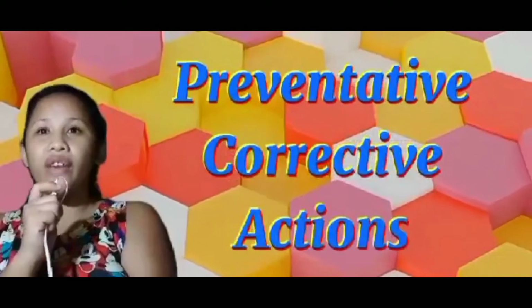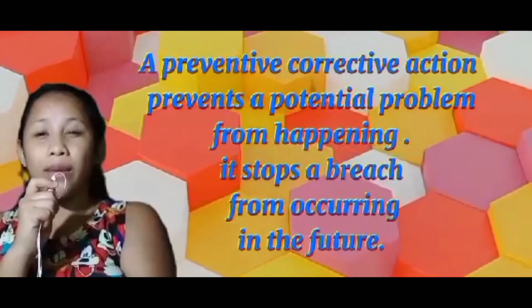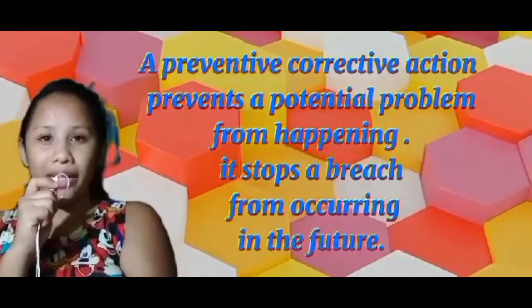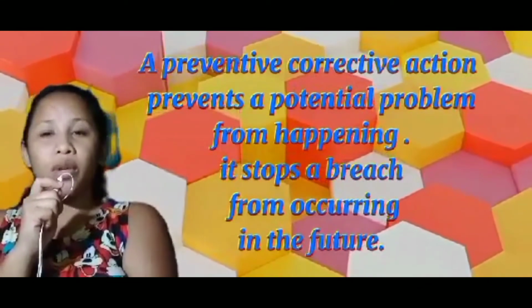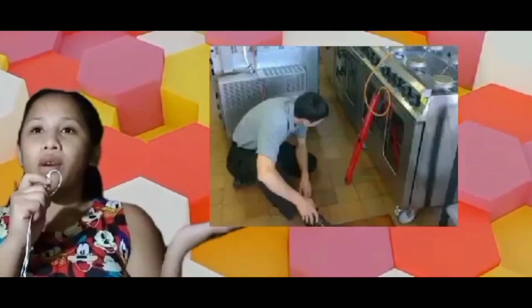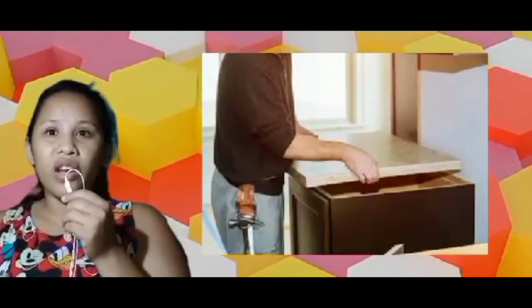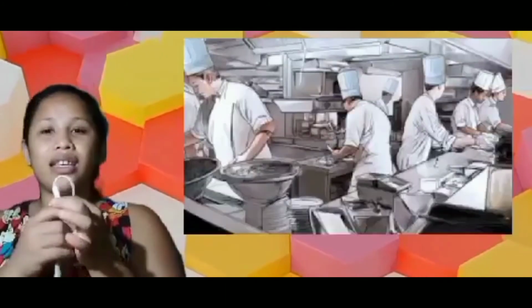The examples of preventative corrective actions. A preventative corrective action prevents a potential problem from happening. It stops a breach from occurring in the future. Some examples of preventative corrections are repairing broken, cracked, or chipped equipment, dishware or glassware, replacing food preparation surfaces such as chopping boards or countertops with cracks or deep scratches.